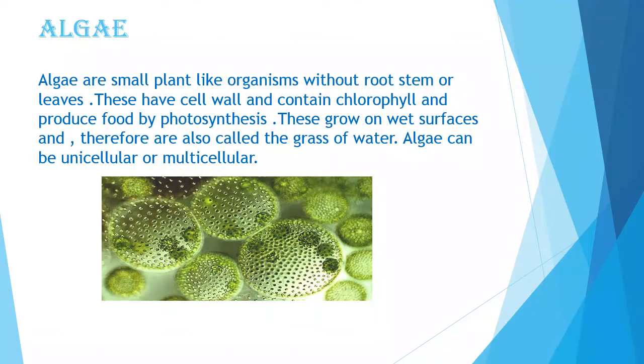Algae can be unicellular or multicellular. Chlamydomonas and diatoms are unicellular forms. Blue-green algae have the unique ability to fix atmospheric nitrogen. Algae also tend to develop on the walls of water tanks and swimming pools, which have not been cleaned for some time. Sometimes you must have observed a green layer floating on the surface of a pond or a lake or in stagnant water. This green layer is actually algae.